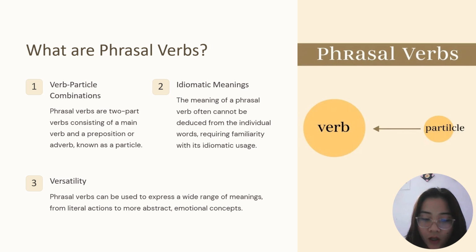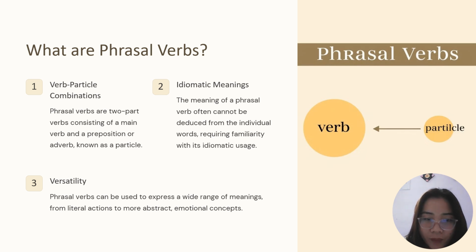Like if we say look up, so look is the verb and up is a preposition, which means a direction, right? So one example I will give you. Let's look up the meaning in the dictionary. So look and up are together. They can't be separated. They have to be together. For that it is called a phrasal verb.